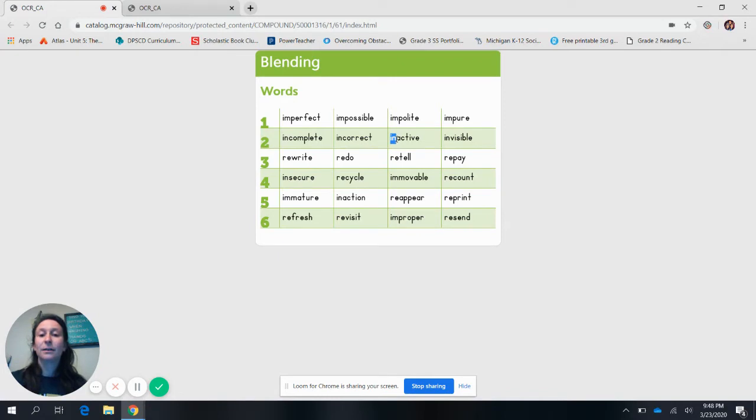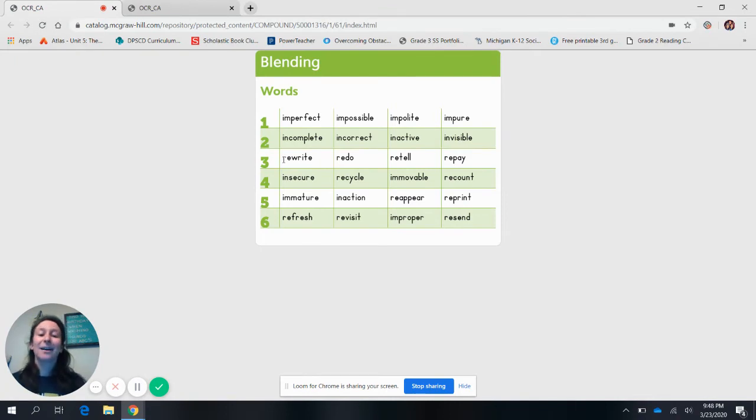Let's go to the third one. Prefix in, sound of a short A, ina, CT, kt. Blend, inact. Short I, inact, V, v. Silent E. What's the word? Inactive. Good. Sound of our prefix in, sound of a V, inv. Short I, inv. S, invis. Short I, invisa. BL, bull. What's the word? Invisible. Good.